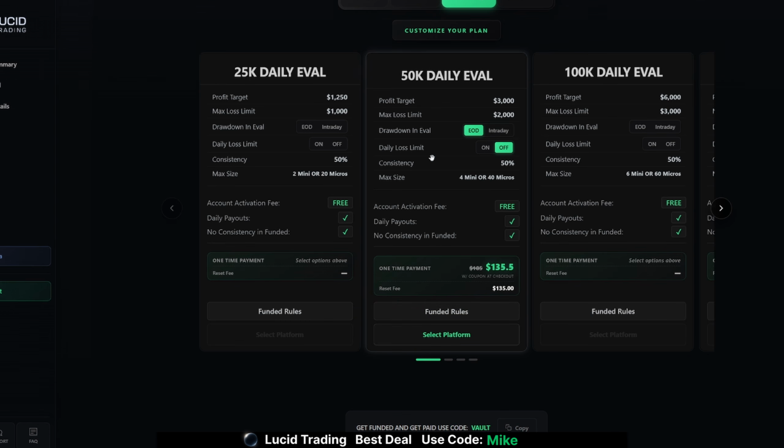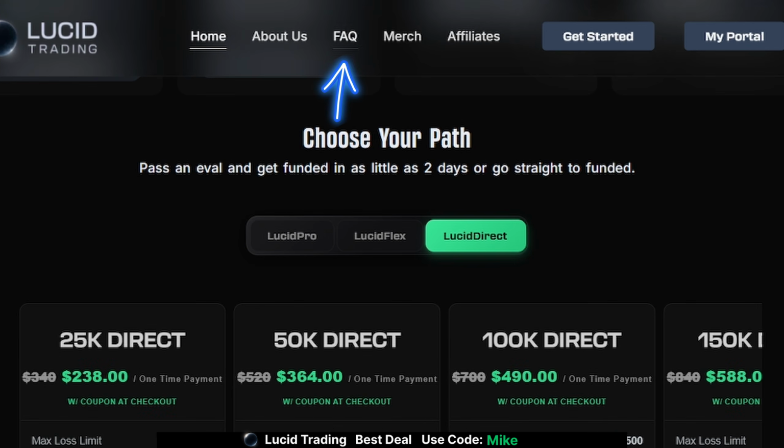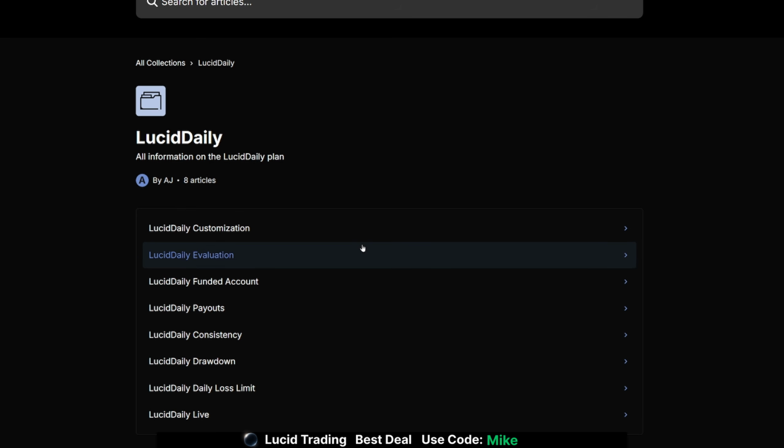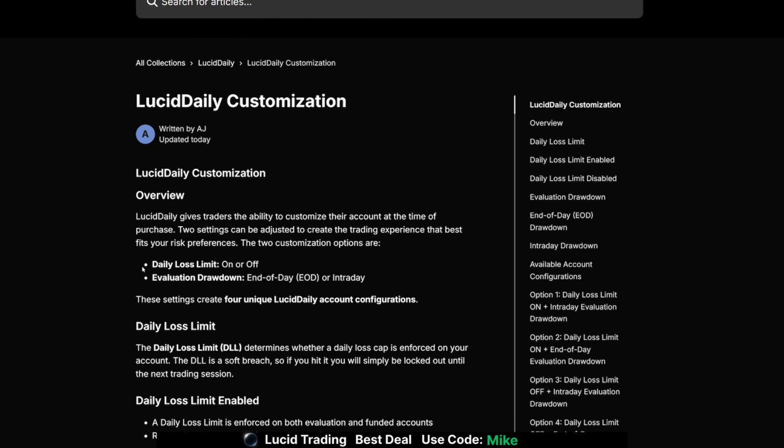So now if we want to see all the rules with this account, we come right back to the homepage of Lucid Trading, right there where it says FAQ. Now from the FAQ, you want to go to where it says Lucid Daily. Click on Lucid Daily, and here's where we can learn all about Lucid Daily customizations. We can scroll down and it shows what I just showed you guys a moment ago. Daily loss limit, on or off, evaluation, end of day or intraday trailing drawdown.